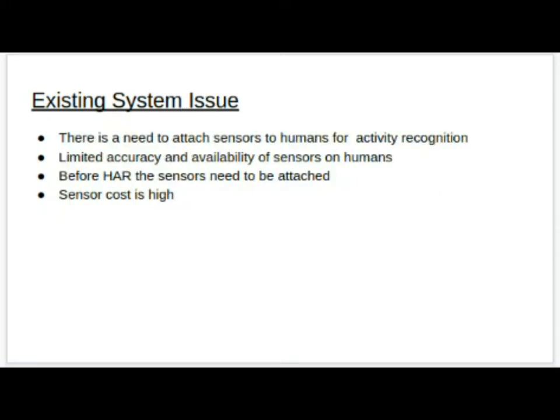Next come the existing system issues. One of the major issues was the usage of sensors. Sensor cost is really high and the availability of sensors cannot be predicted everywhere. Hence, in places where sensors could not be found, this application could not be implemented.